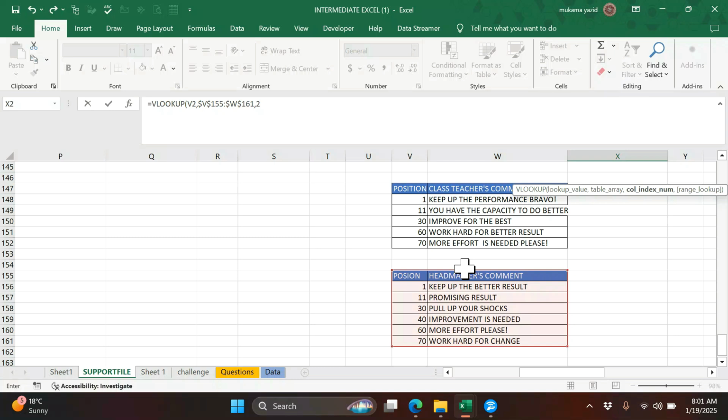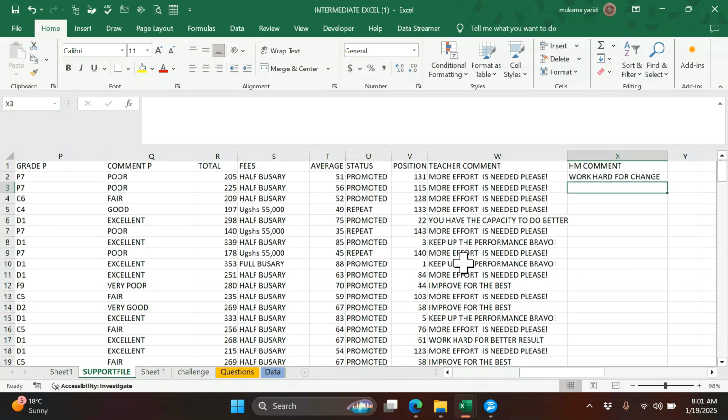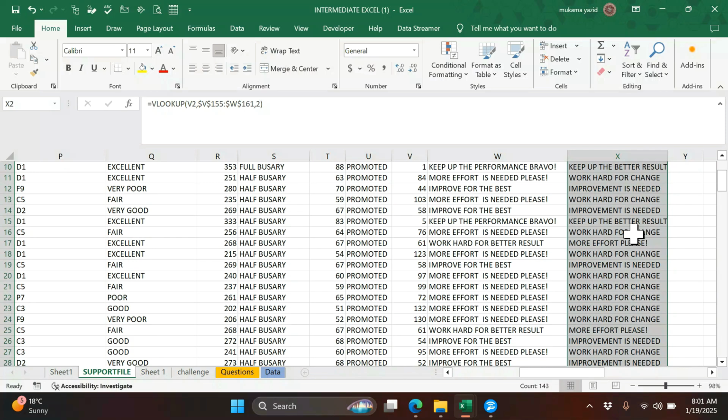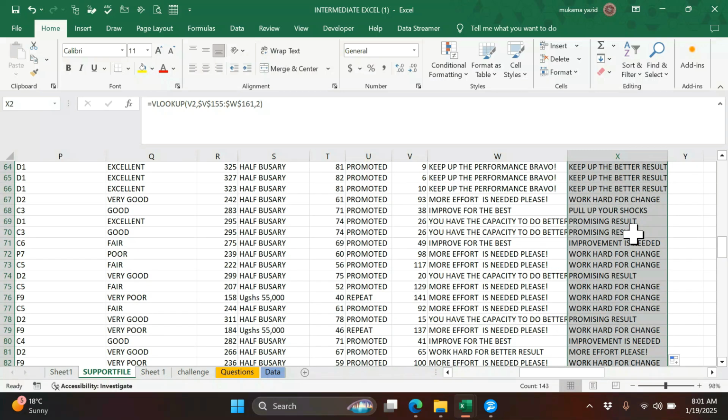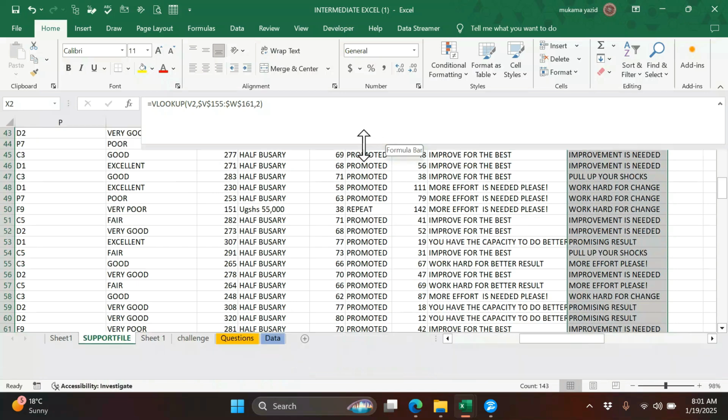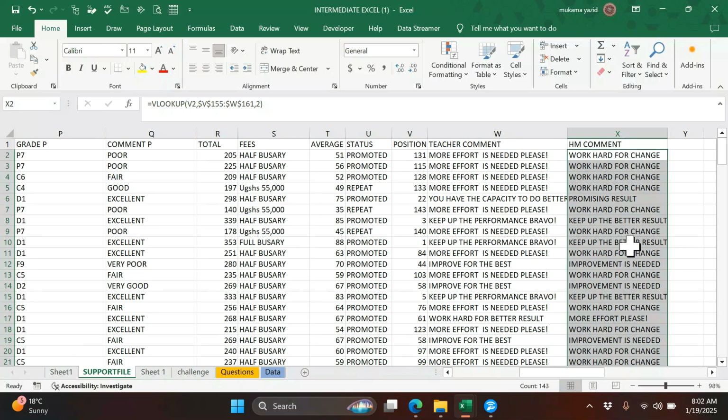I can even decide to close, because by default it is true. So I close my bracket, then I press enter. Let us fill down, so you can get the answer from there. So this is our answer.